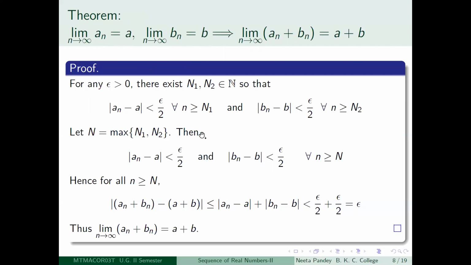So remember the definition. What did it say? For any epsilon you should be able to get a positive integer n. So what we do is, we start with an epsilon greater than 0, and instead of trying to find a term after which modulus of a n minus a is less than epsilon, we try to find a term after which modulus of a n minus a is less than epsilon by 2.